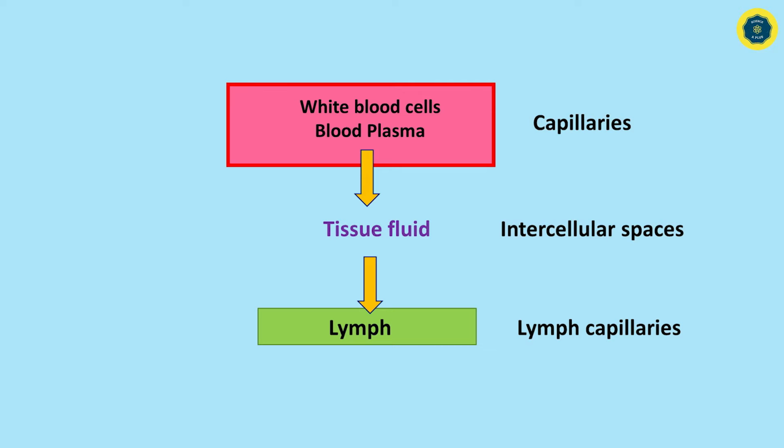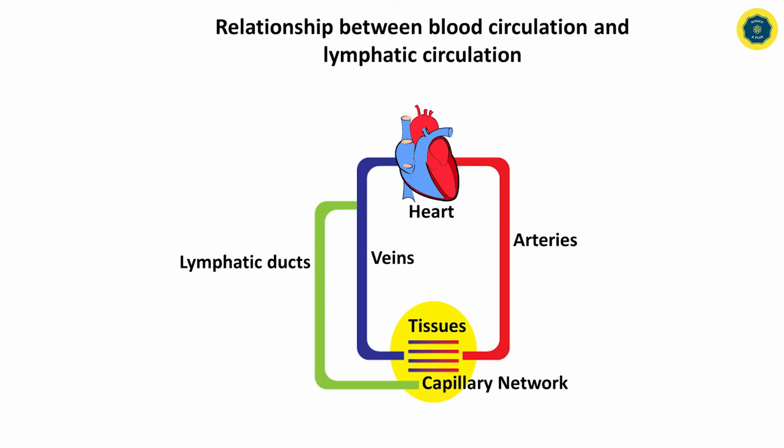And this tissue fluid enters the lymph capillaries. Then it is called lymph. This is the way of formation of lymph inside the lymph capillaries. As in the earlier explanation, we learned the lymphatic circulation is connected with the blood circulation.